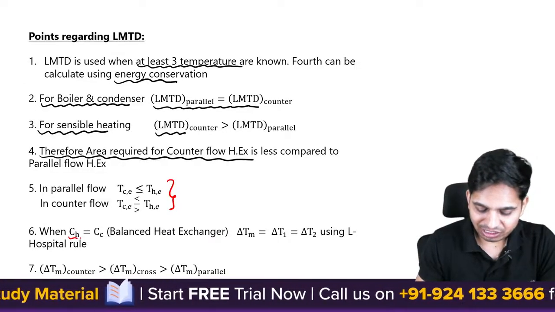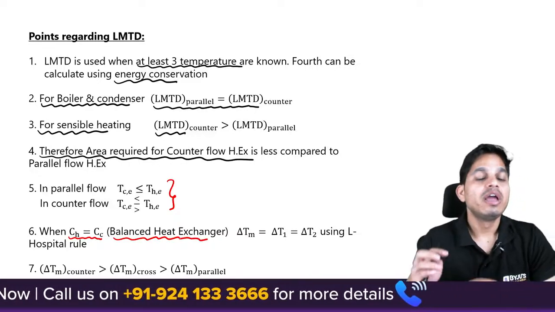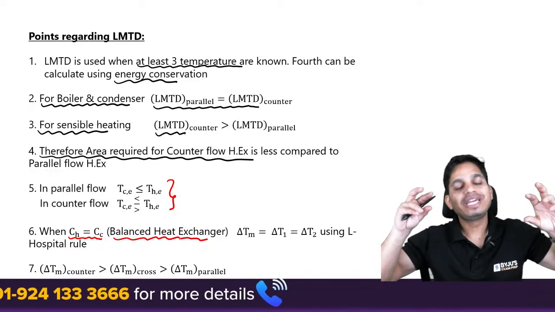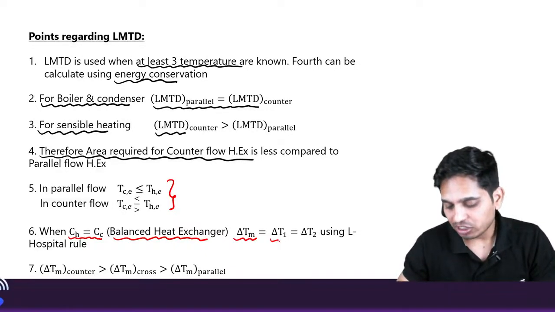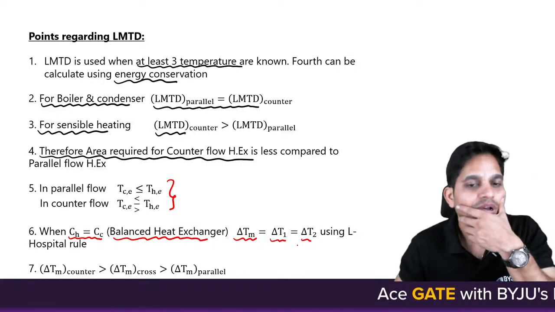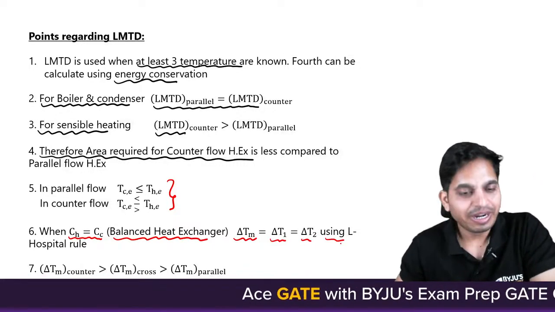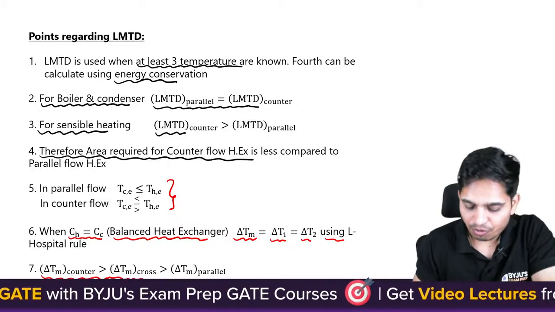And when C_h equals C_c, which is also called a balanced heat exchanger, both heat capacity rates are the same, then delta Tm equals delta T1. Either one you can take, either delta T1 or delta T2, using L'Hospital's rule. In general, delta Tm of counter flow is greater than delta Tm of parallel flow.